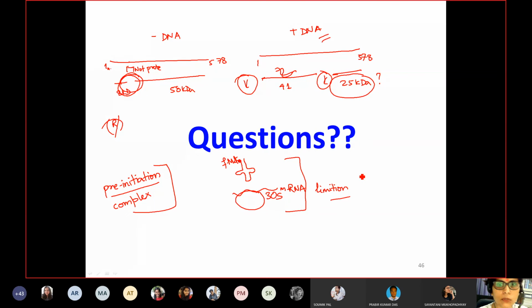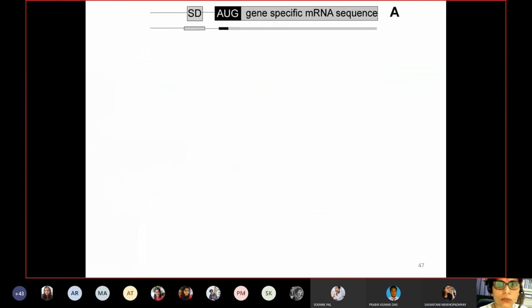So many times what happens is that you have Shine-Dalgarno sequences, and after that you have... can you switch off your mic, Shayanti, because it is causing some disturbance. Yes, ma'am. So once you have the Shine-Dalgarno sequence here, and then you have the AUG sequence, that is the start of your methionine, and then you have gene specific mRNA sequences.